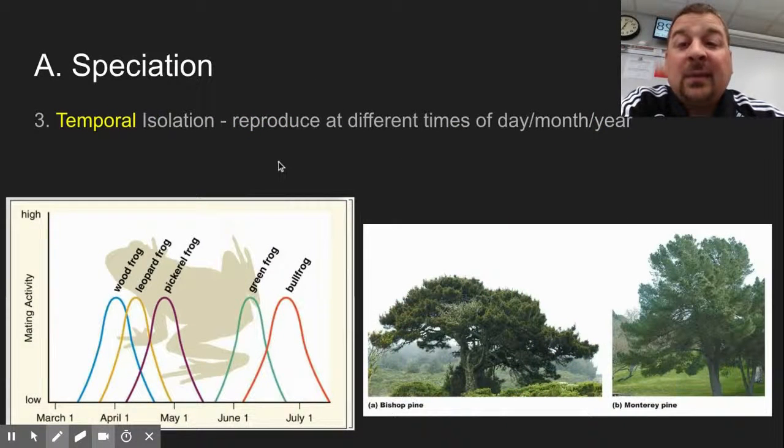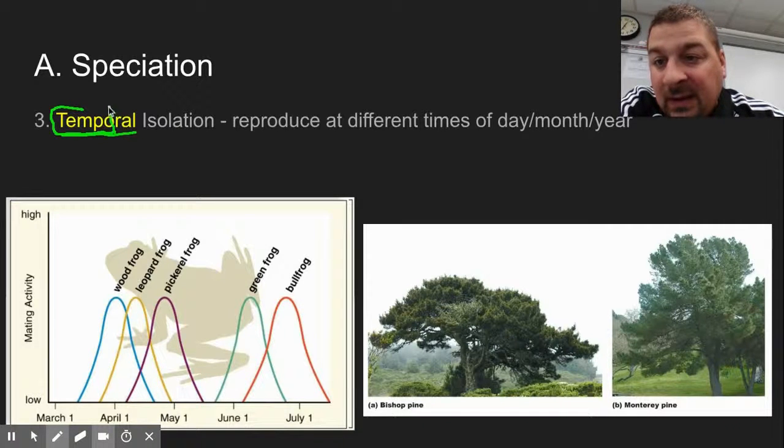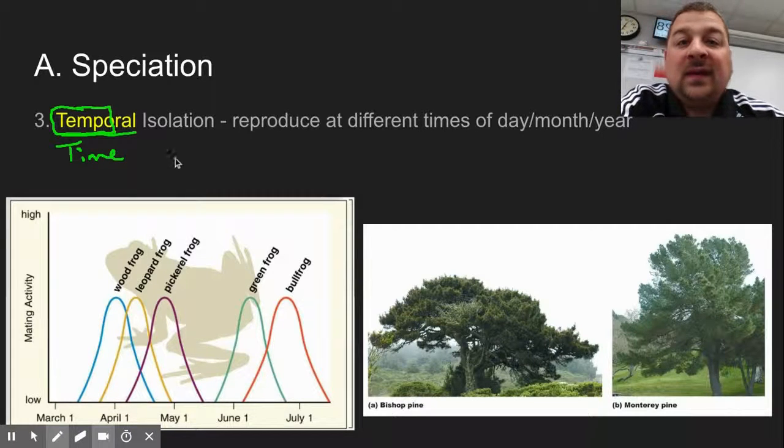The third example of an isolating mechanism is temporal. Okay, now just look at the root word tempo. Okay, tempo means time. So these are things that mate or reproduce at different times of the day, month, or year, so that when one is reproducing, the other is not.